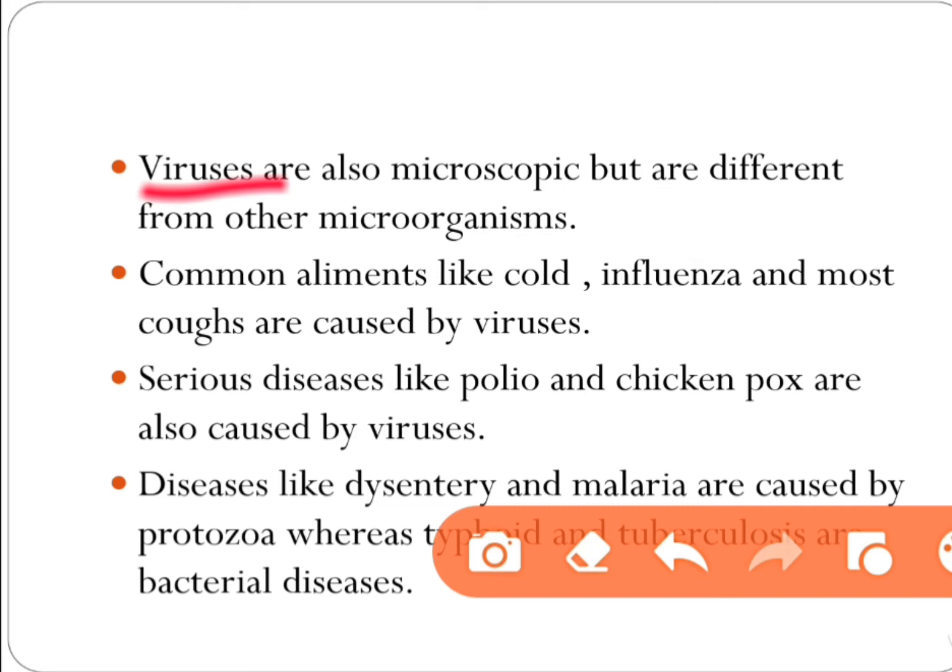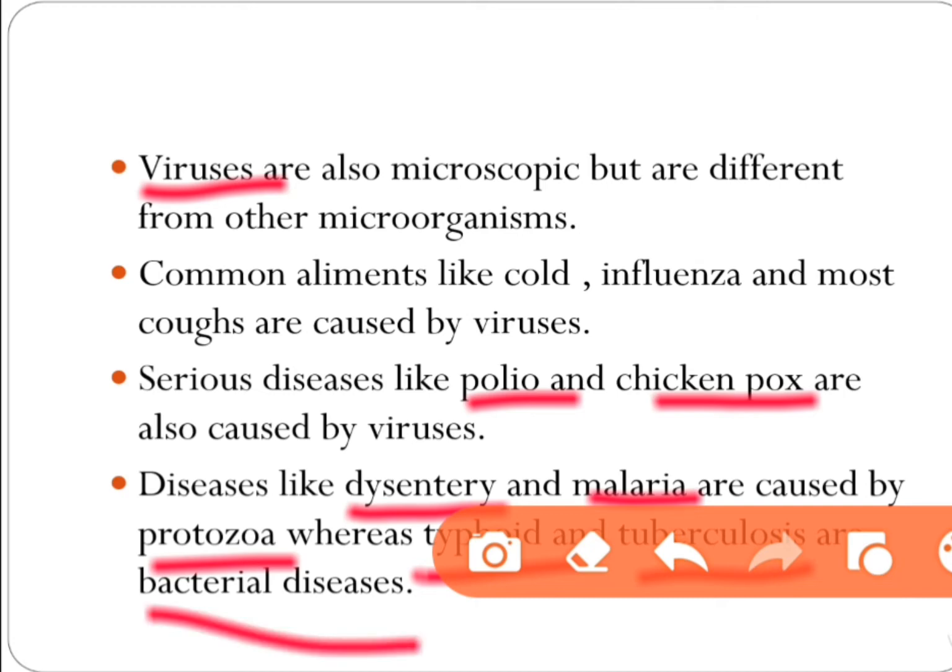Viruses may contain either DNA or RNA as their genetic material. The serious diseases like polio and chickenpox are also caused by viruses. Dysentery and malaria are also caused by protozoa, and typhoid and tuberculosis are bacterial diseases. Okay.